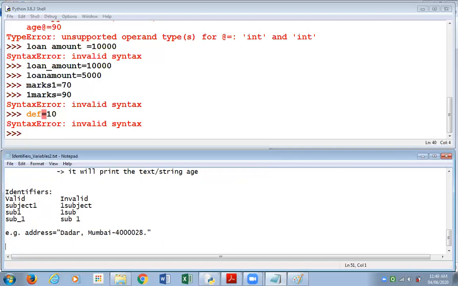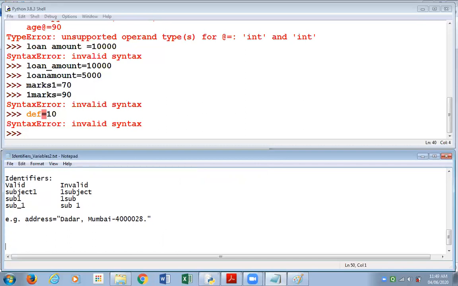Another thing I just want to casually share with you is the underscore symbol. In this example, sub1 that I've written, if I write it like this, sub-1, the symbol we see is not underscore, it is hyphen, the dash, the symbol that we use for the minus sign.